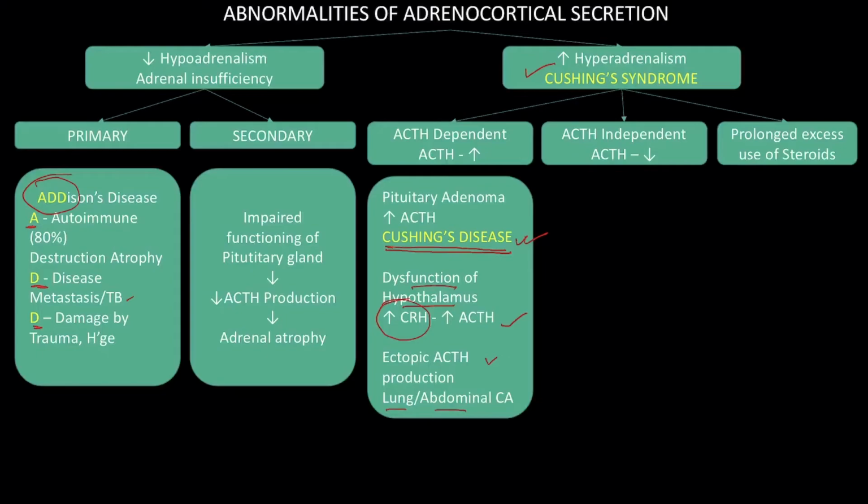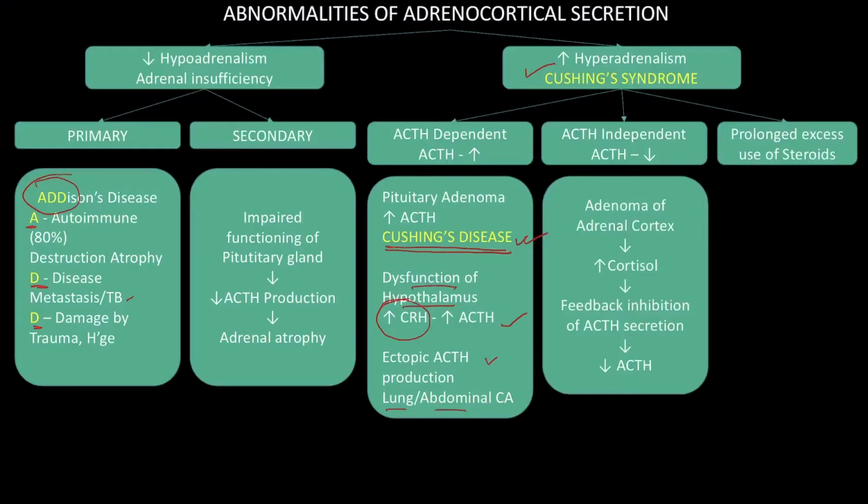The next group is the ACTH independent causes, where an adenoma occurs at the adrenal cortex. The adenomatous cells of the adrenal cortex increase cortisol production and secretion. That excess cortisol causes feedback inhibition of ACTH secretion from the anterior pituitary, so the ACTH level will be lowered in these ACTH independent causes.